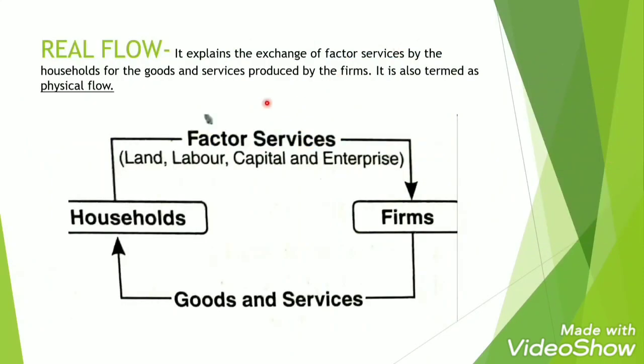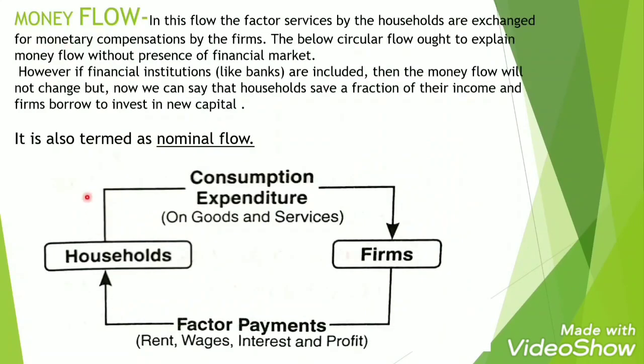See, this is the real flow. It explains the exchange of factor services by the household for the goods and services produced by the firms. It is also termed as physical flow. See, household is giving its factor services, and the firms are also, after the production is complete, it will give its goods and services once the household sector has purchased these goods and services. Next we have is money flow. In this flow, the factor services by the households are exchanged for monetary consumptions by the firms. The below circular flow ought to explain money flow without presence of financial market.